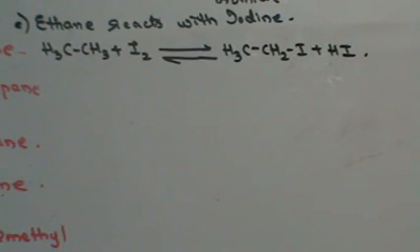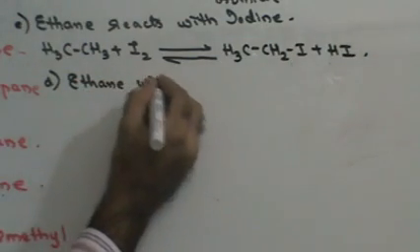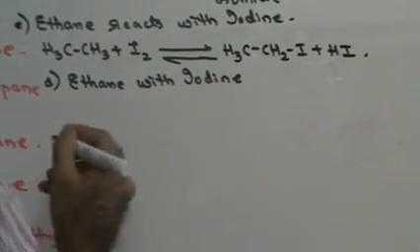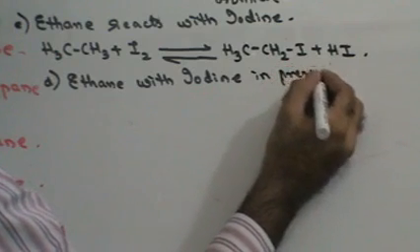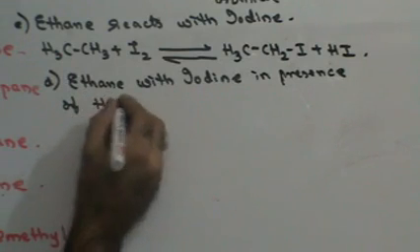However, if you want to prepare alkyl iodide, the reaction should be carried out in the presence of an oxidizing agent. By carrying out the reaction in the presence of an oxidizing agent, alkyl iodides can be prepared. For example, what happens when ethane reacts with iodine in the presence of, say, mercuric oxide, an oxidizing agent? See, let's do this reaction. Ethane with iodine in presence of mercuric oxide, HgO.